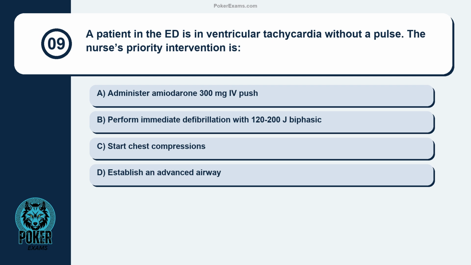Question 9. A patient in the ED is in ventricular tachycardia without a pulse. The nurse's priority intervention is administer amiodarone 300 milligrams IV push. Perform immediate defibrillation with 120 to 200 J biphasic. Start chest compressions. Establish an advanced airway.